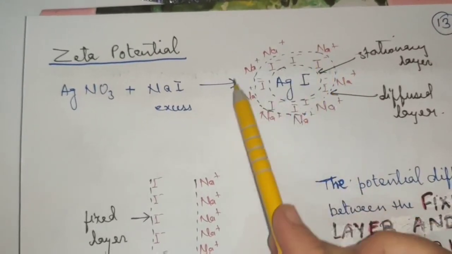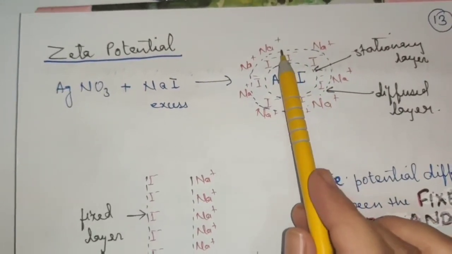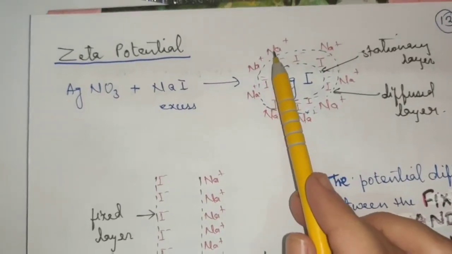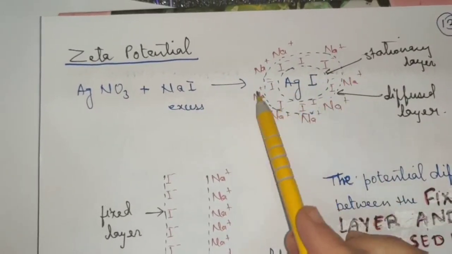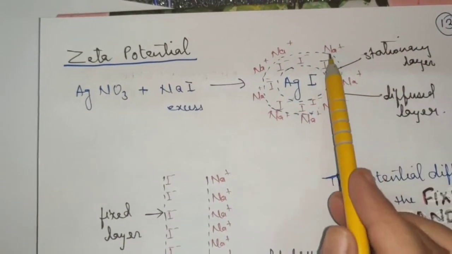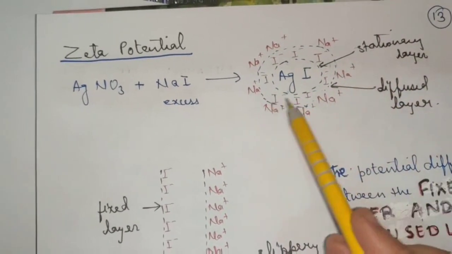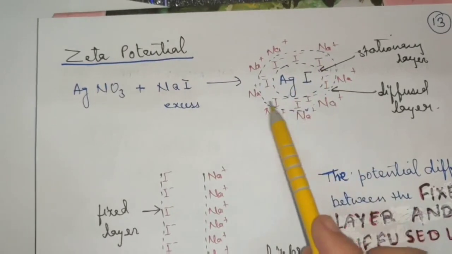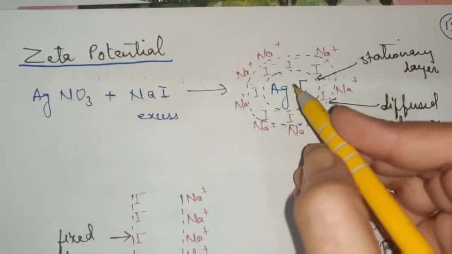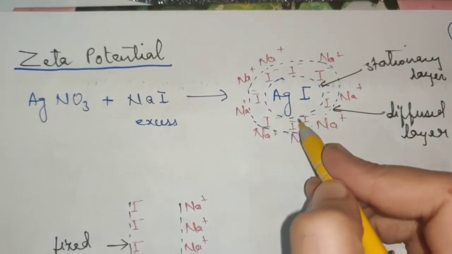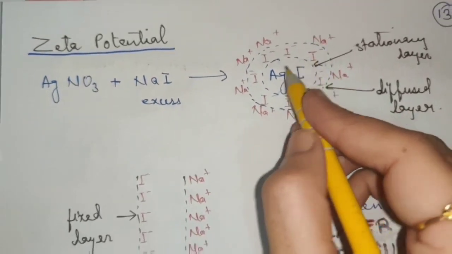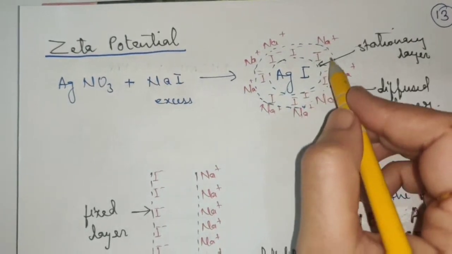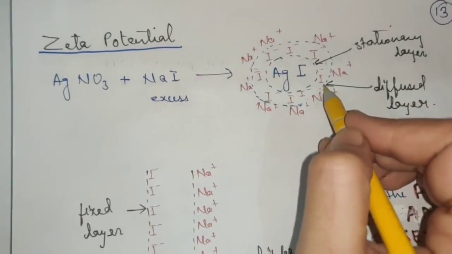Now this second layer is not a fixed layer, it is a diffused layer. Diffused means this layer is not stationary. The ions keep on migrating, one goes, the other joins, the other goes, and then the process continues. So it is known as diffuse layer. I hope the layers are clear. First layer, as you can see here shown with the dotted lines, is the iodide one, it is fixed layer, and the second layer is of Na plus, which is the diffused layer.